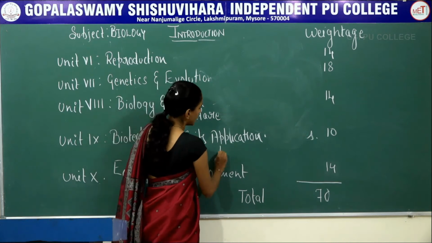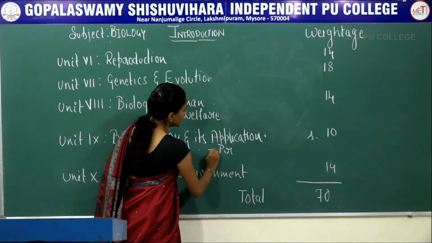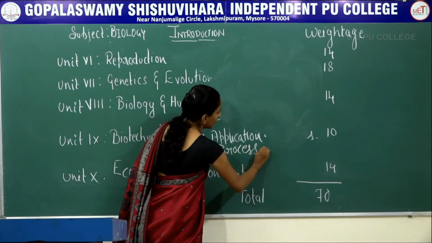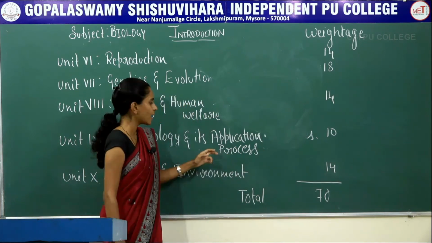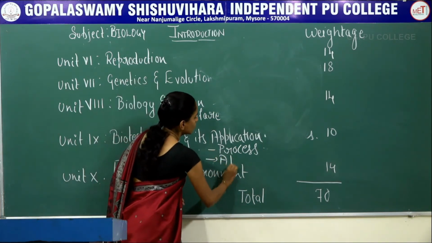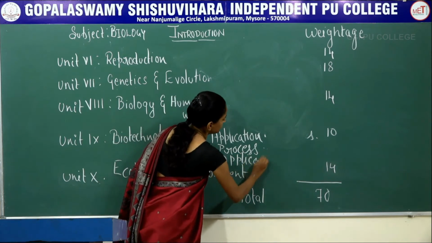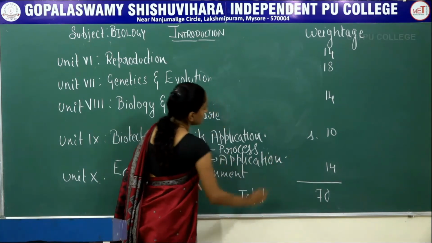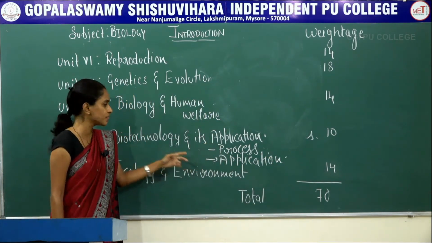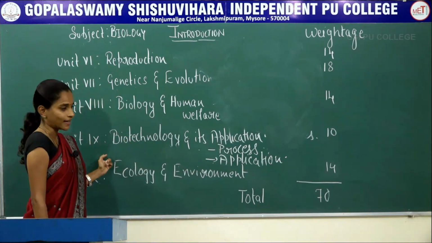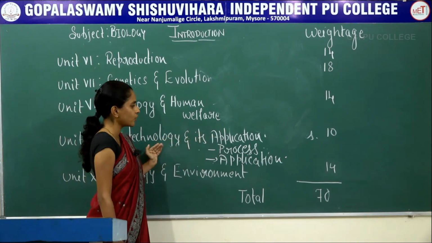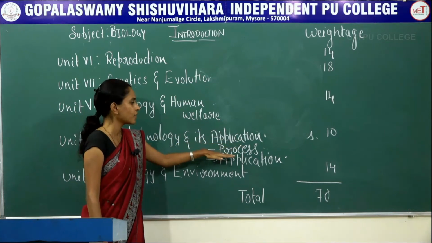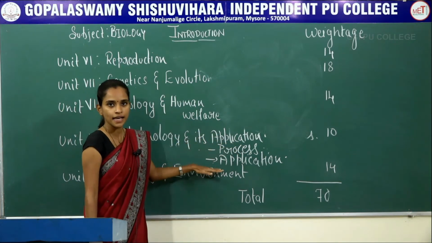One is biotechnology, which includes its process, and one more includes its application. So there are only two chapters included under unit 9, that is biotechnology and its application. That will be its process and its application.